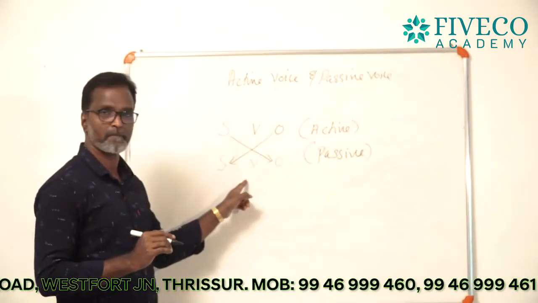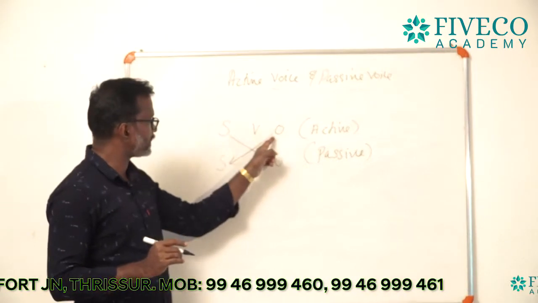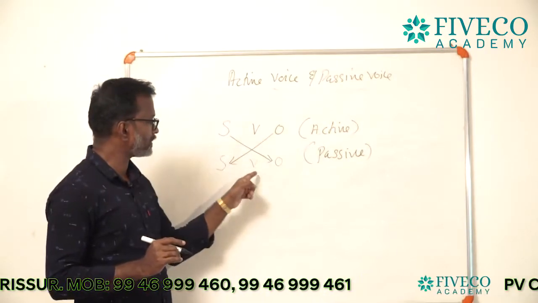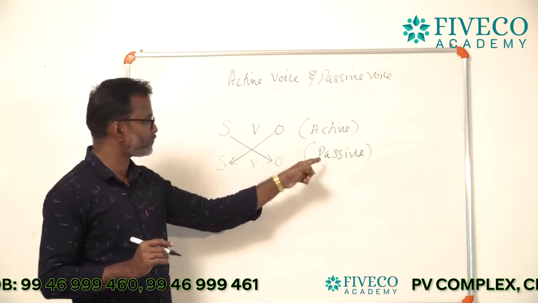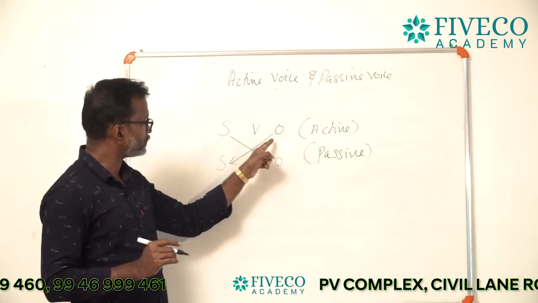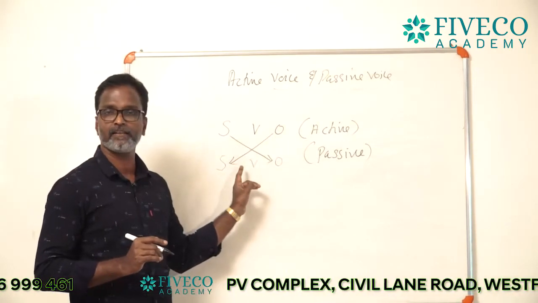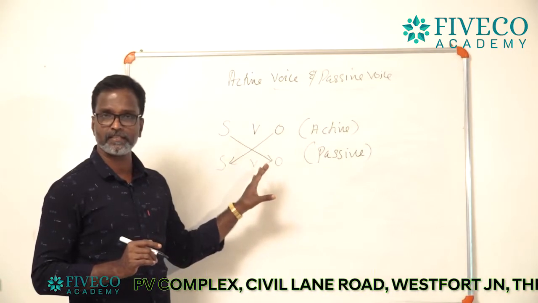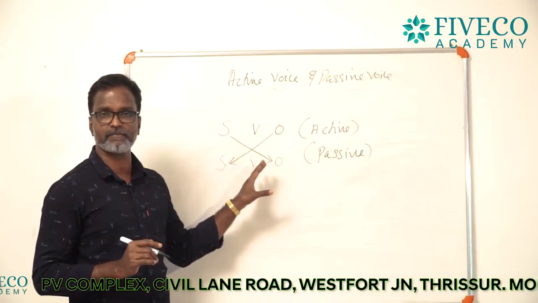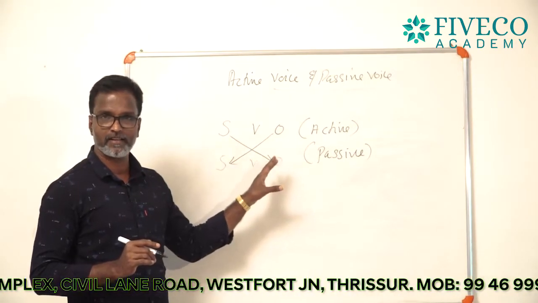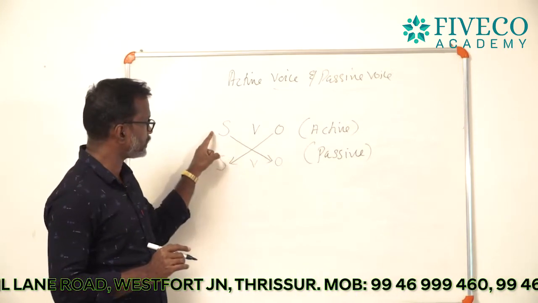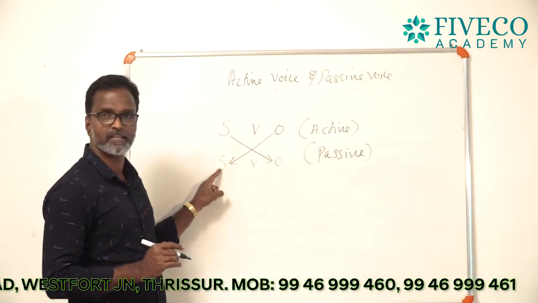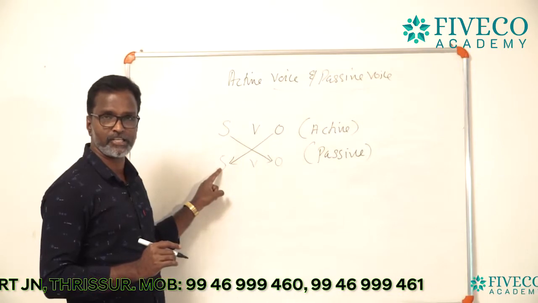This is the picture and this is a sentence for active and the second one is a sentence for passive, and these two sentences are written using the correct pattern, subject, verb and object. And while we change an active voice into passive voice, I already told you the condition.